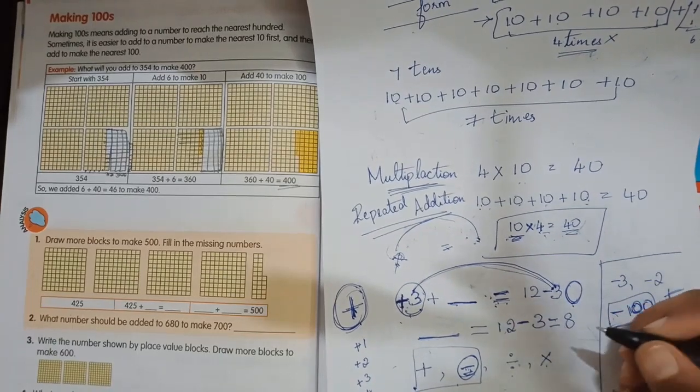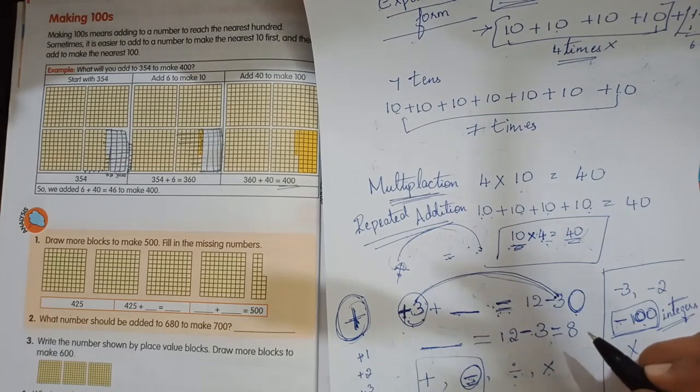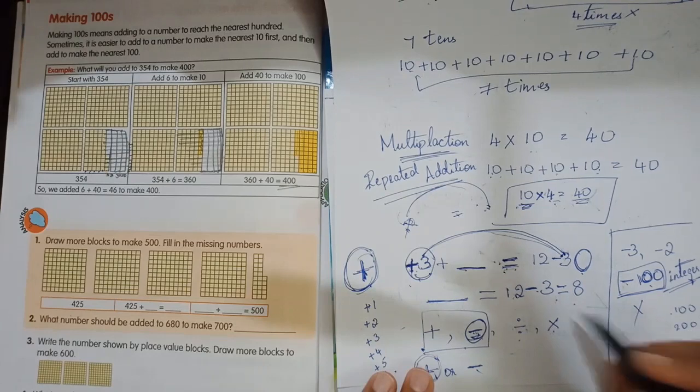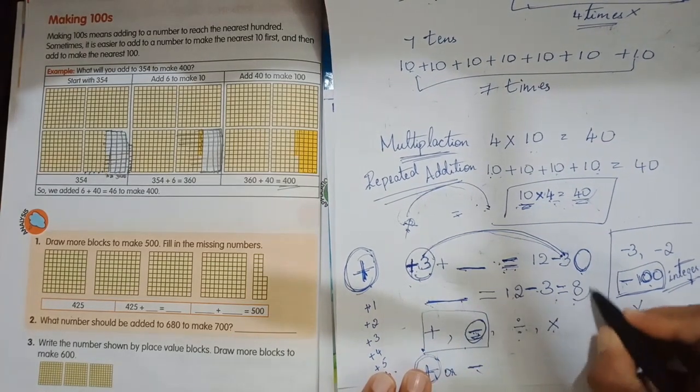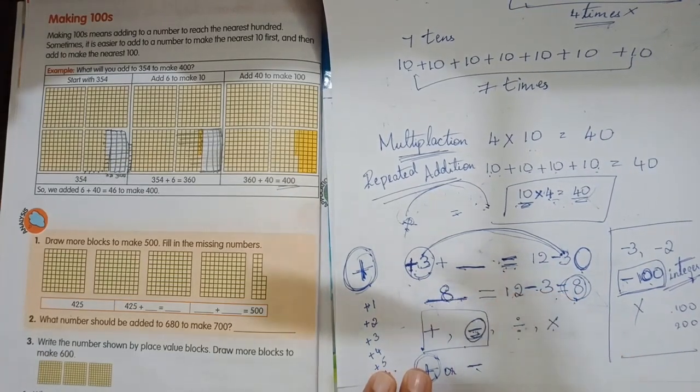You will do the counting, the subtraction of numbers, addition of numbers and all. So it becomes 8. And now the answer we get here, that is 8, is the number in the blank.